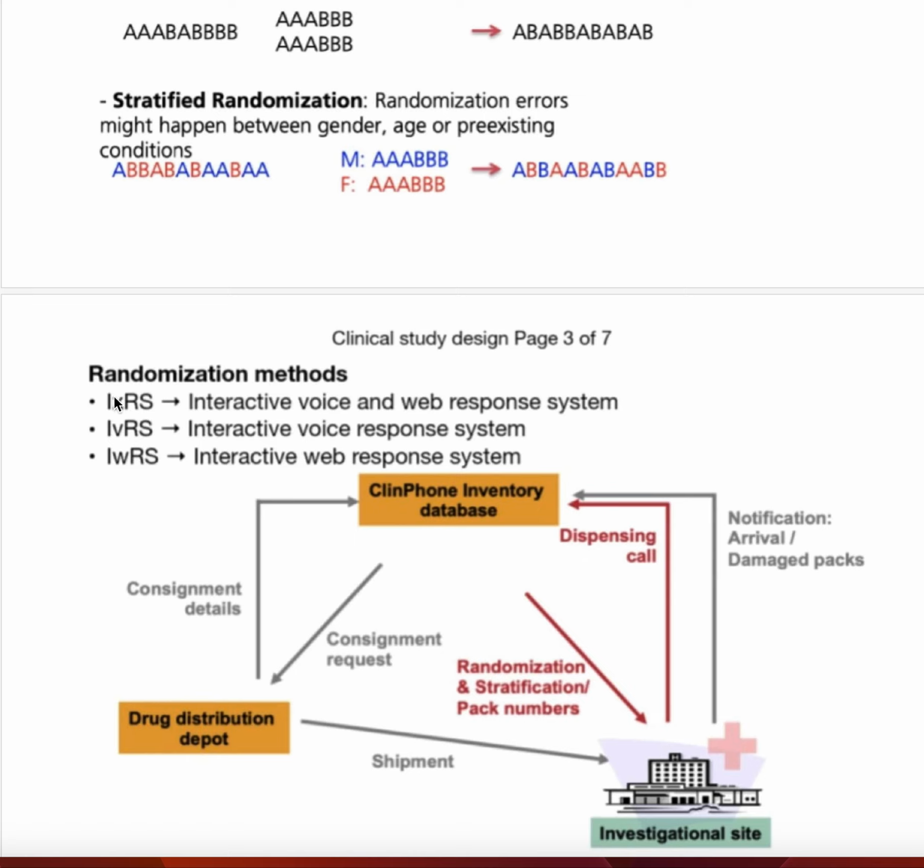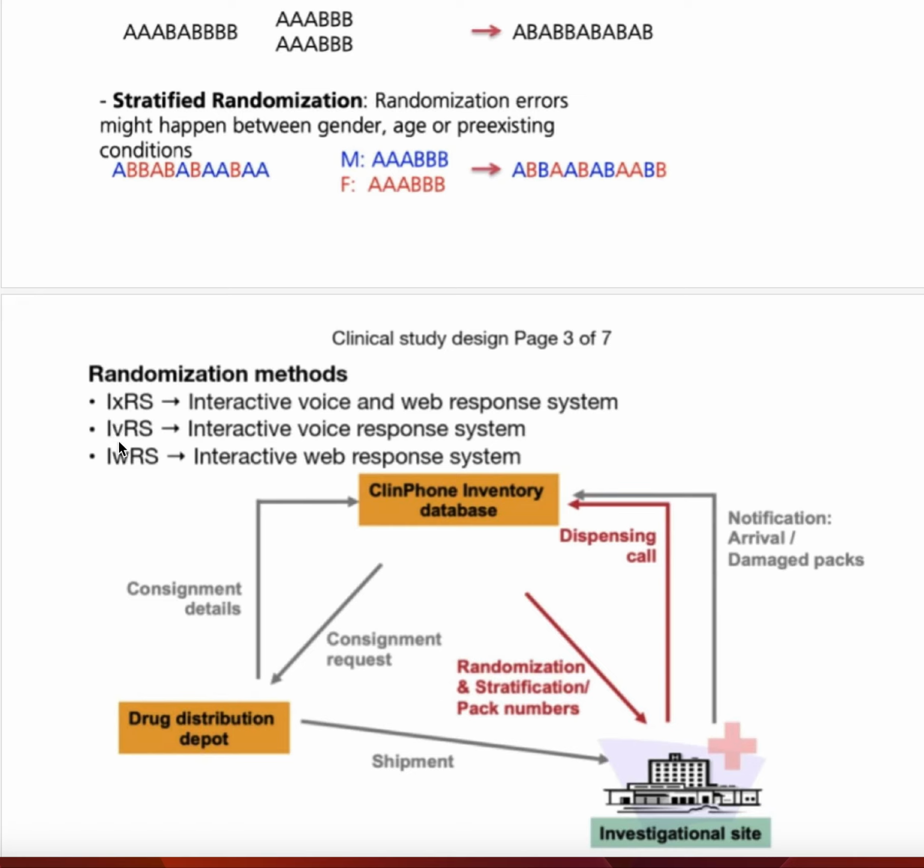Now we talk about the X. X means voice and web. When it's V, that means voice, and when it's W, that means web. We are talking about the randomization methods because first we talked about the randomization types: simple, block, stratified. Now we're talking about the randomization methods.